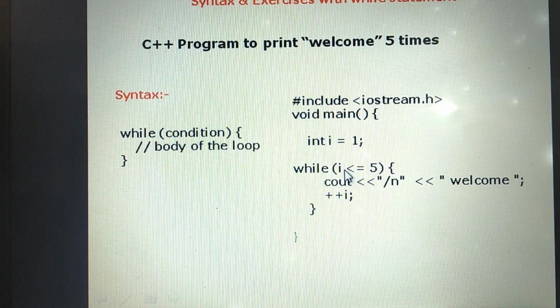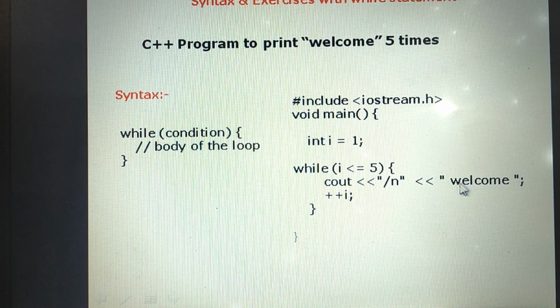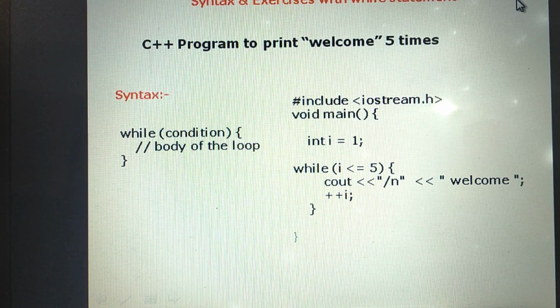First we have to give the initial value of I, then the test expression, then print the statement which you want to display on the screen, then the update expression. First you check the condition, it evaluates to true, the statement related to while will execute, then again we do the update expression, then again evaluate the condition, then print the statement related to while, then again update the expression. This process will repeat until the value of I becomes 6. When the condition becomes false, this loop statement will terminate. That is the processing of the while statement. The expected output, welcome, will print 5 times on the screen.